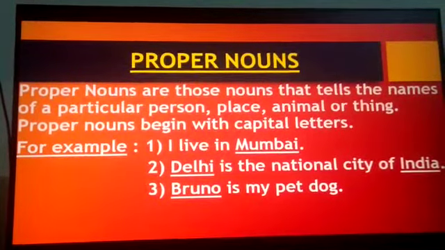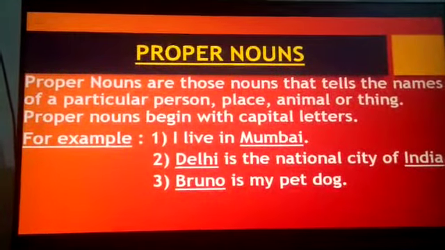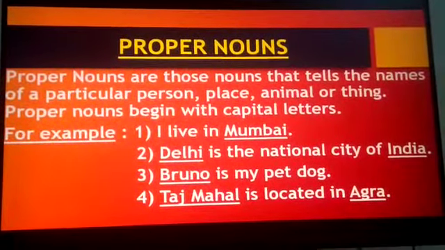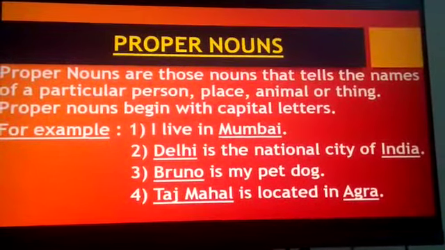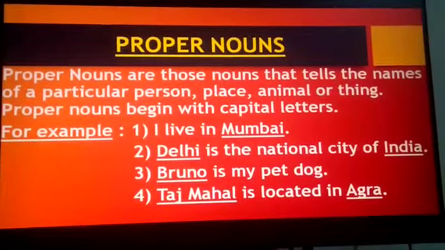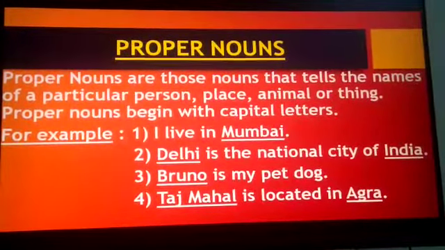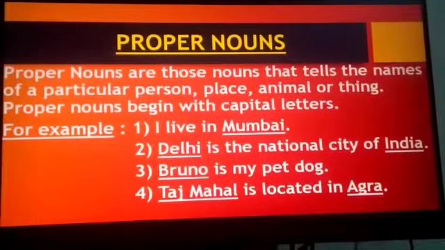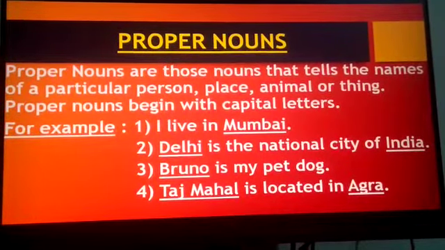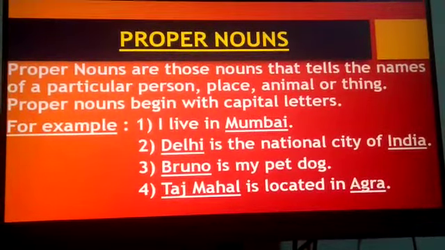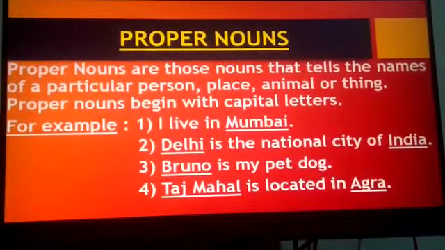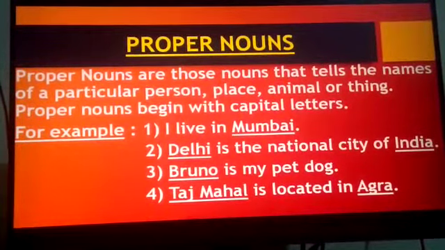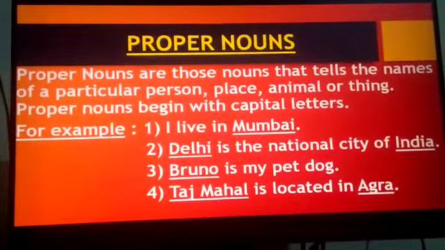The proper nouns are those nouns which tell the name of a particular person, animal, thing. Fourth one, Taj Mahal is located in Agra. Again, here we can see that Taj Mahal is a particular name of a thing, whereas Agra is a particular name of a place. So proper nouns tell us the names of a particular person, animal or thing. It begins with capital letters.